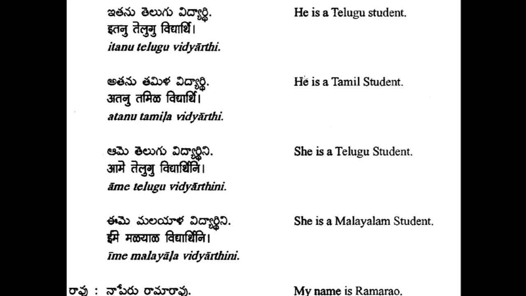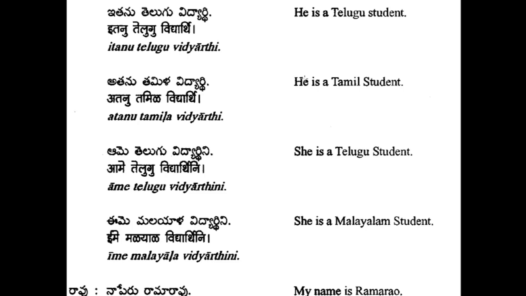Ame Telugu vidyardhini. See here, ni is there. So you need to remember that the ni suffix is used if it is spoken by the same person. You don't need to add the ni suffix additionally when you are using the third person. The ni suffix is used only for the first person, I. Nenu vidyardhini or vidyardhinini. But when I say ame vidyardhini, enough.